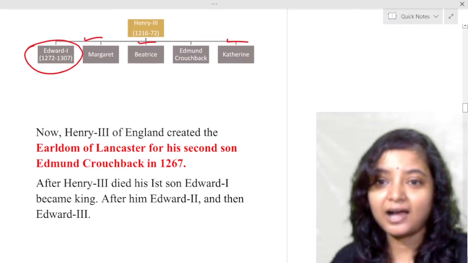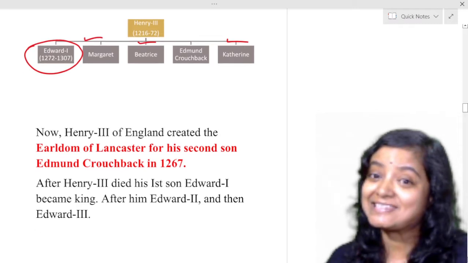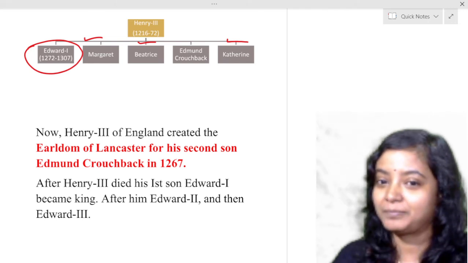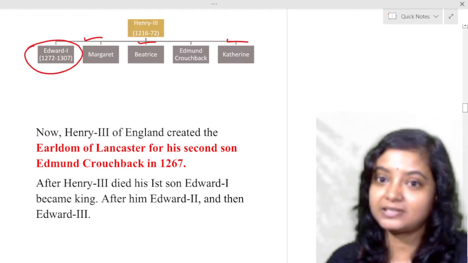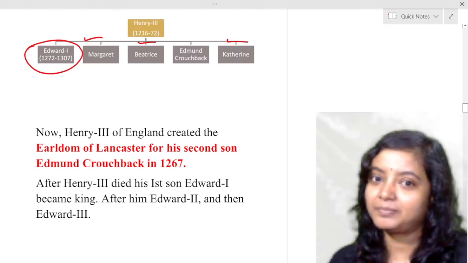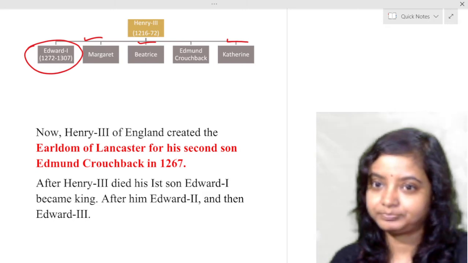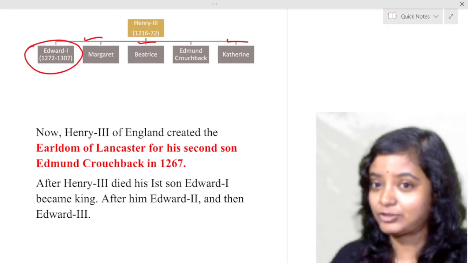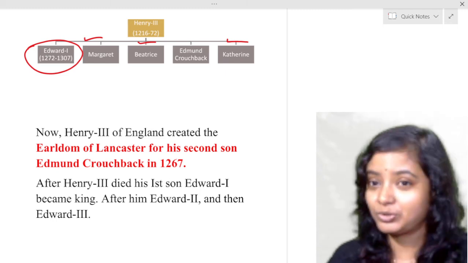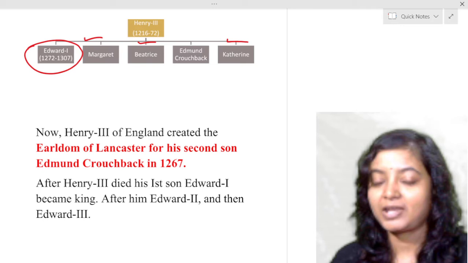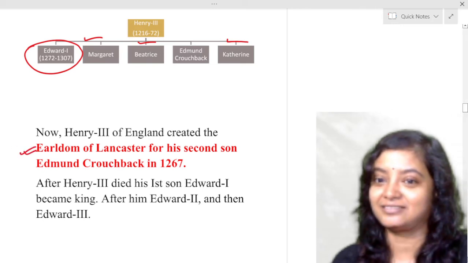Now, Henry III of England created the Earldom of Lancaster for his second son, Edmund of Crouchback, in 1267. This is important. Henry III found that Edmund Crouchback was not efficient enough to be a king, but as a father he wished to do something for him, and that's why he created the Earldom of Lancaster.